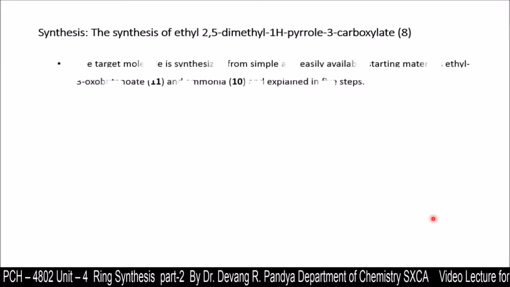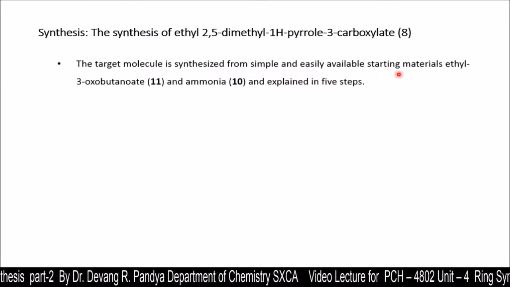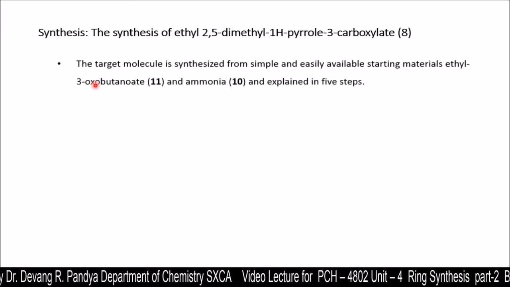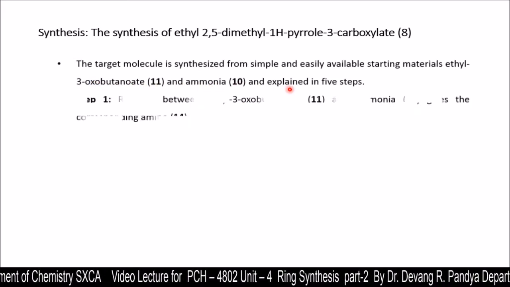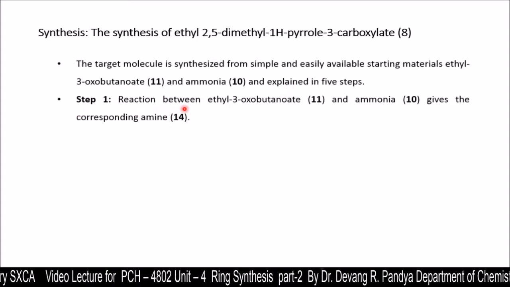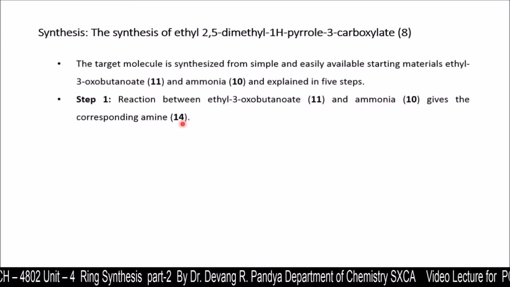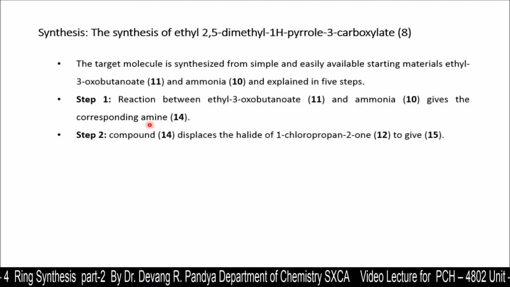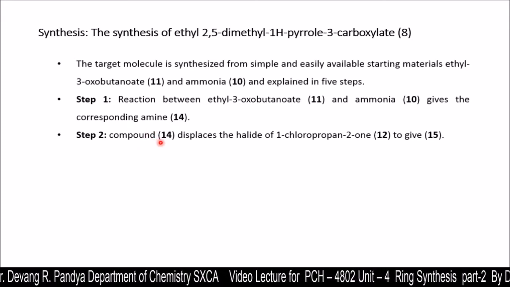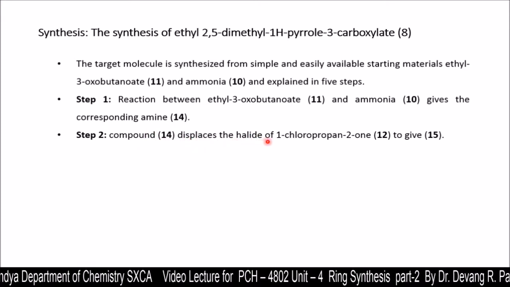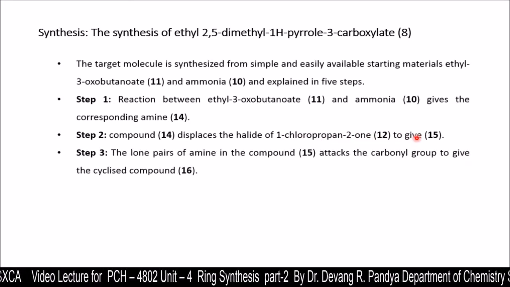Now here the synthesis is given. The target molecule is synthesized from simple and easily available starting materials, ethyl 3-oxobutanoate and ammonia, in 5 steps. In step 1, the reaction between ethyl 3-oxobutanoate, that is structure 11, and ammonia gives the corresponding amine. Then in step 2, the compound 14, that is an amine, displaces the halide of 1-chloropropan-2-one to give structure 15.